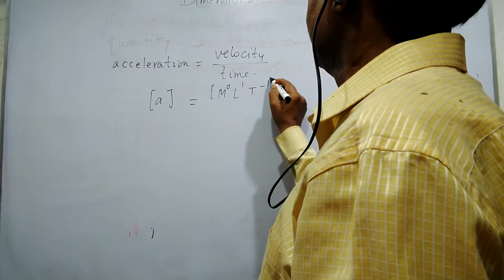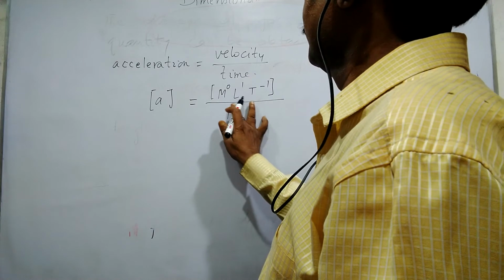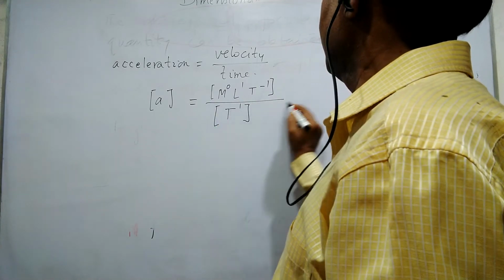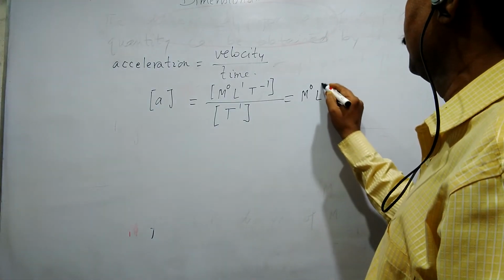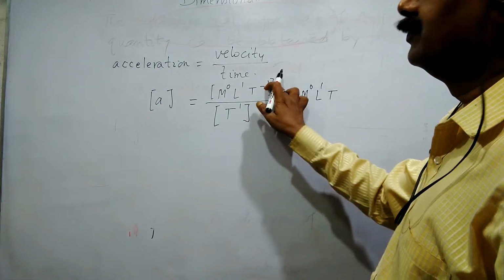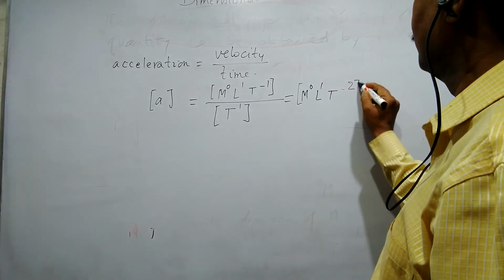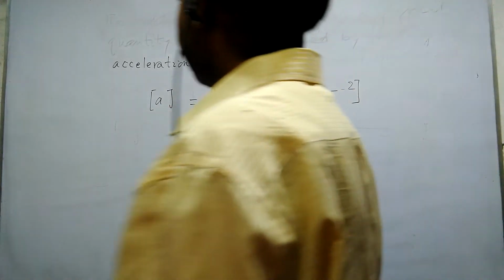Already derived. And now time is T to the power 1. Okay. Now this is M to the power 0, L to the power 1, and T to the power minus 2. Then this is the dimensional formula of acceleration. Okay.